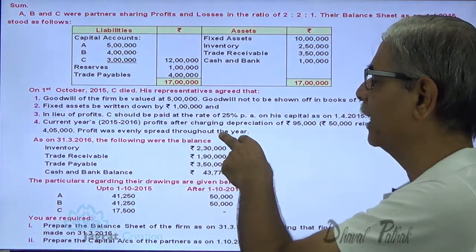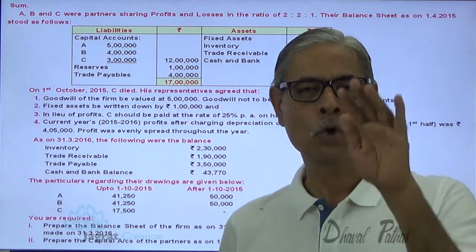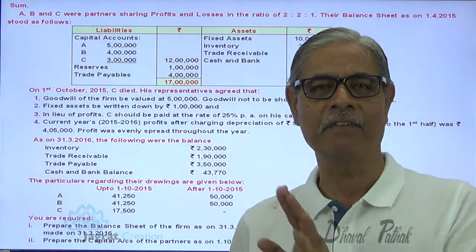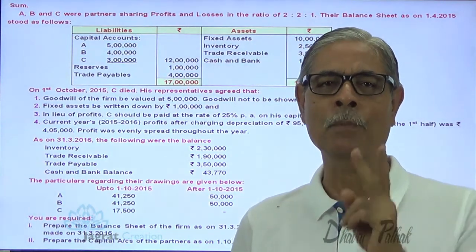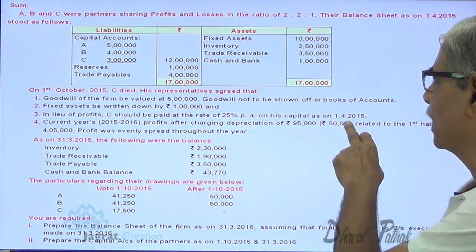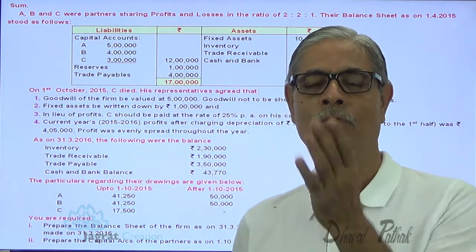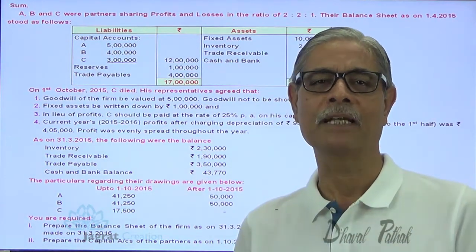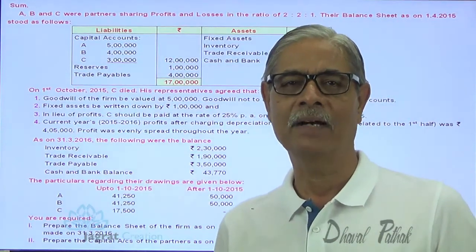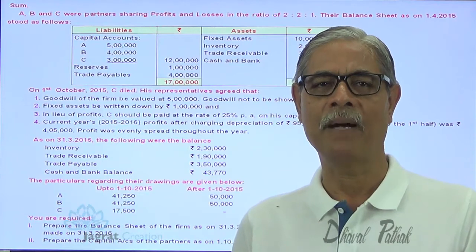Profit was evenly spread throughout the year. So profit is even except this depreciation. All expenses are also even. The incomes and the revenues are also evenly distributed on the basis of time scale, with only one difference, that depreciation for the first 6 months is 50,000. Total depreciation is 95,000. So depreciation for the last 6 months is 45,000. And it is obvious because there is a decline in the value of the asset by 1 lakh at an interim stage at the time of retirement of a partner, that is C.